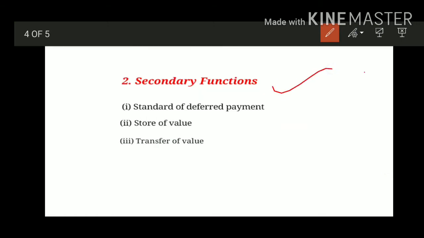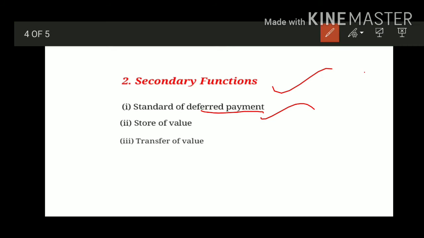Secondary function. First one is standard of deferred payment. Now, what do you mean by deferred payment? Deferred payment means those payments which are to be made in future. It means the payments which are to be made in future can be expressed in terms of money. During the barter system, it was not possible. Deferred payment was not possible as there was goods to goods exchange. Goods are exchanged to get one another good. So it was not possible to make deferred payment.